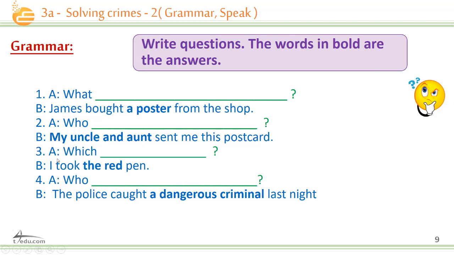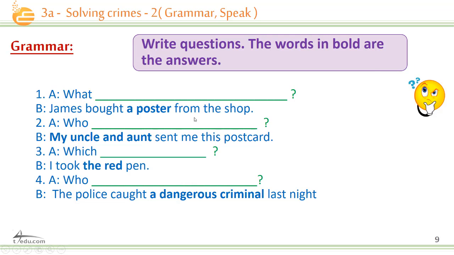Okay. Number 3, which blank. The answer is I took the red pen. So here's the agent, I, while the words in bold are the object. Very good. And number 4, who blank. So let's see. The police caught a dangerous criminal. So the police here is the subject, while a dangerous criminal is the object. So we're asking about the object. Okay, let's see the first one.